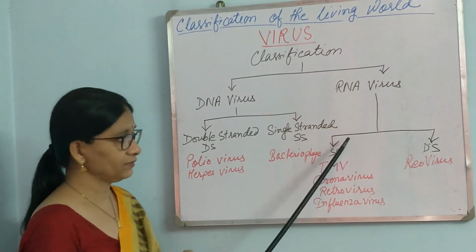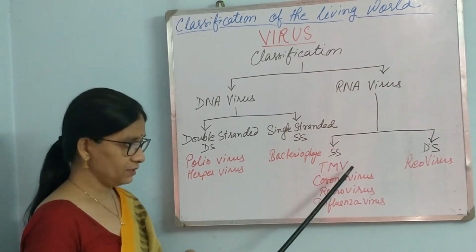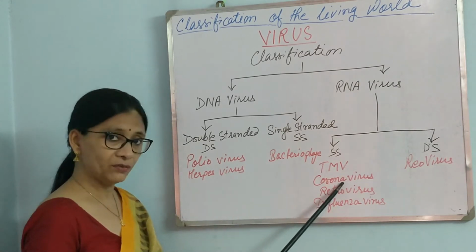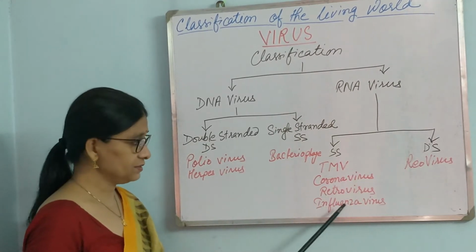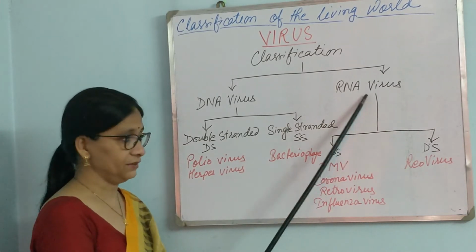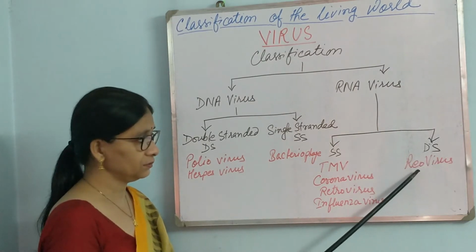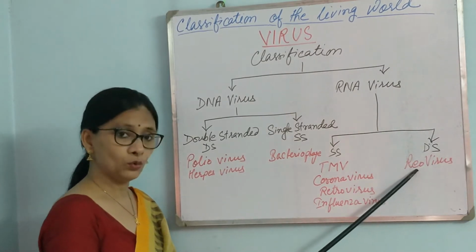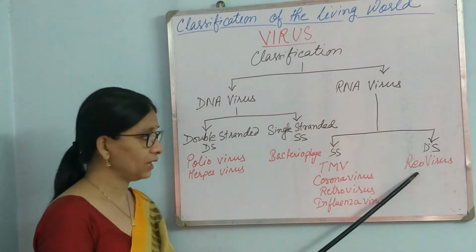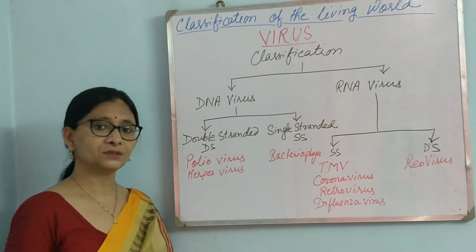Now RNA virus, again single-stranded and double-stranded. Single-stranded RNA virus examples are TMV, tobacco mosaic virus, coronavirus, retrovirus, influenza virus. All these are single-stranded RNA virus. Then there are some double-stranded RNA virus, example reovirus. This is also found in human intestine sometimes, reovirus. So this is the classification of virus.